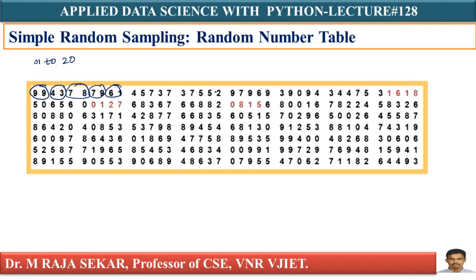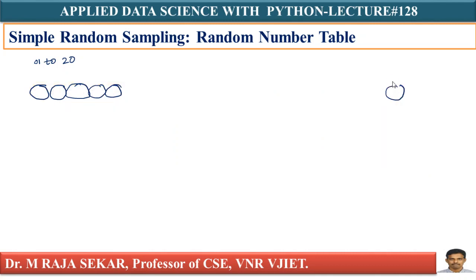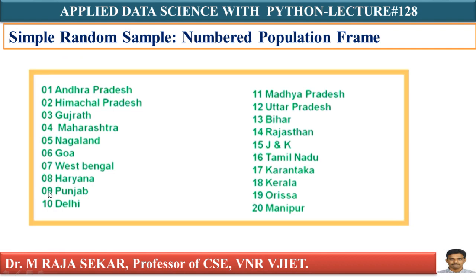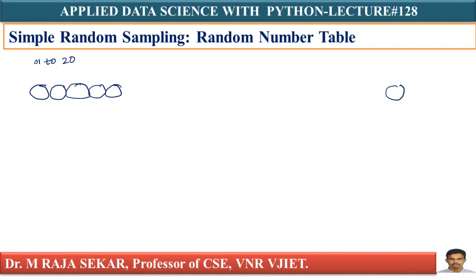Let me say if I continue this process, after some stage I will get 16. But is there any state with number 16? Just go back and see. Yes, there is a state with the number 16. What is that state? Tamil Nadu, isn't it? I selected it. How many states do I need? I need 4 states. I selected the first one as the first state from this particular population.